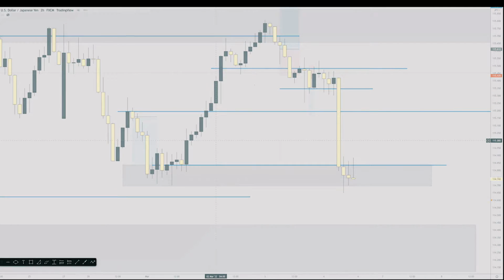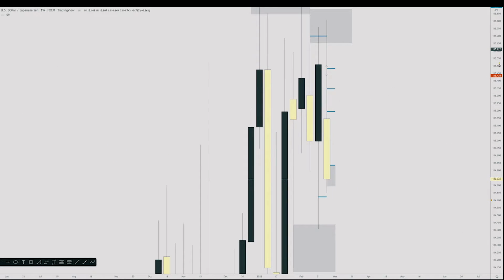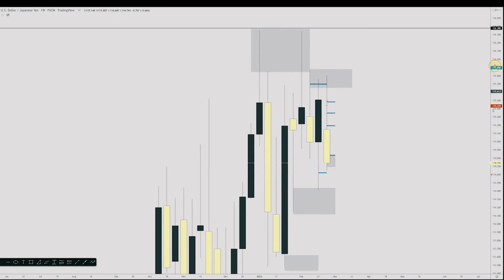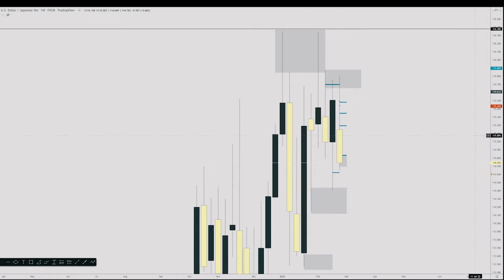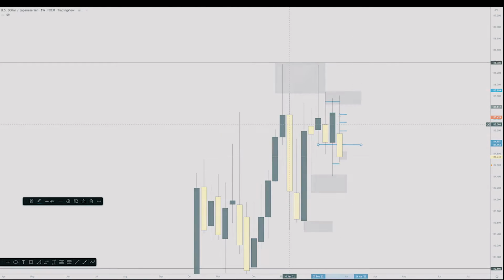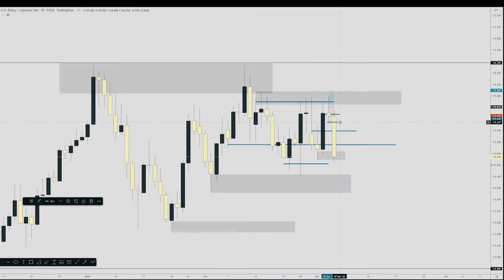All right, we're going to back up a little bit. We can see that the market rejected off of this area of resistance and higher time frame supply, and created a bearish candle close on the weekly time frame. There is a level of support here based off of market structure, weekly market structure, that was broken. I'm going to drop down to a lower time frame here and clean this up some.